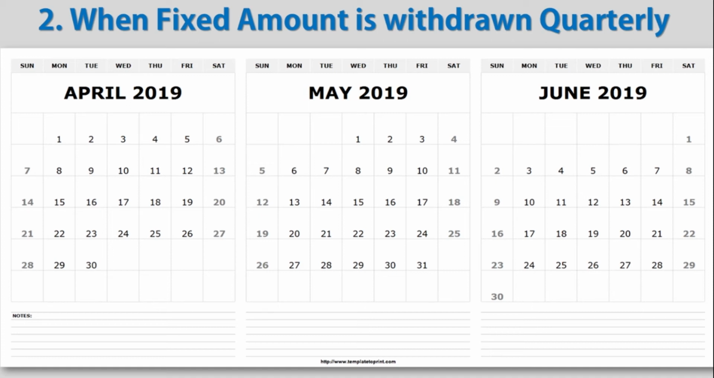Whenever the amount is withdrawn at the beginning of every quarter, that is called the beginning of the quarter. The same applies for the next: whenever the amount is withdrawn at the end of every quarter, that is called the end of the quarter. That's as simple as that.